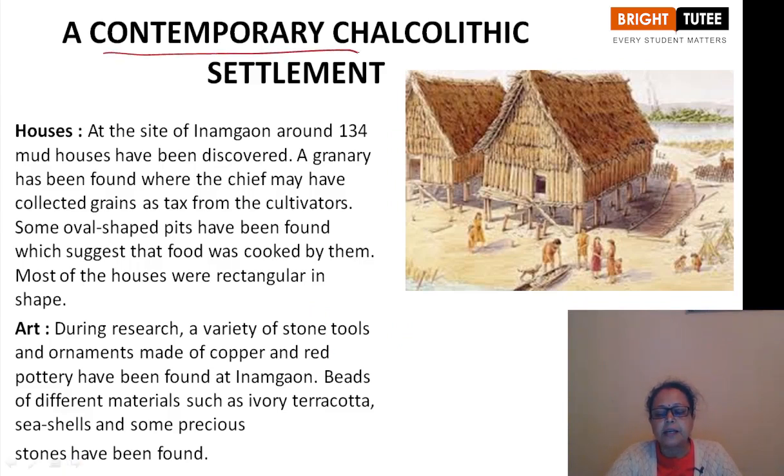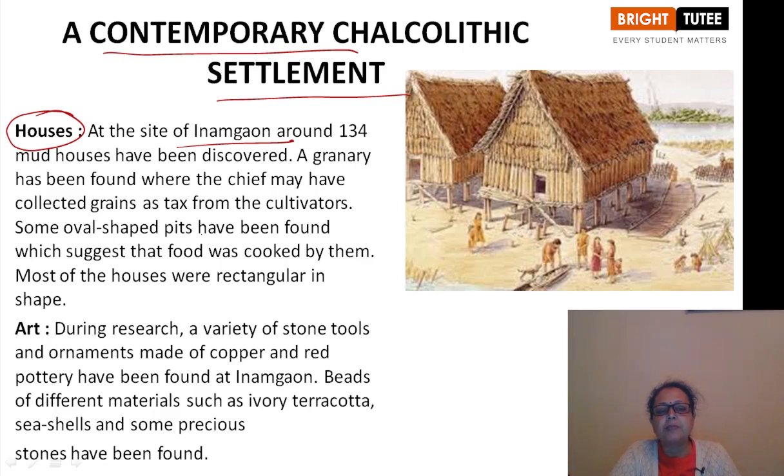In this contemporary Chalcolithic settlement, what type of houses were constructed by the people, their living style, and how efficient they were in developing technology, how to build houses to protect themselves from the hot sun, rain, then fast blowing wind. So at the site of Inamgaon, around 134 mud houses have been discovered.